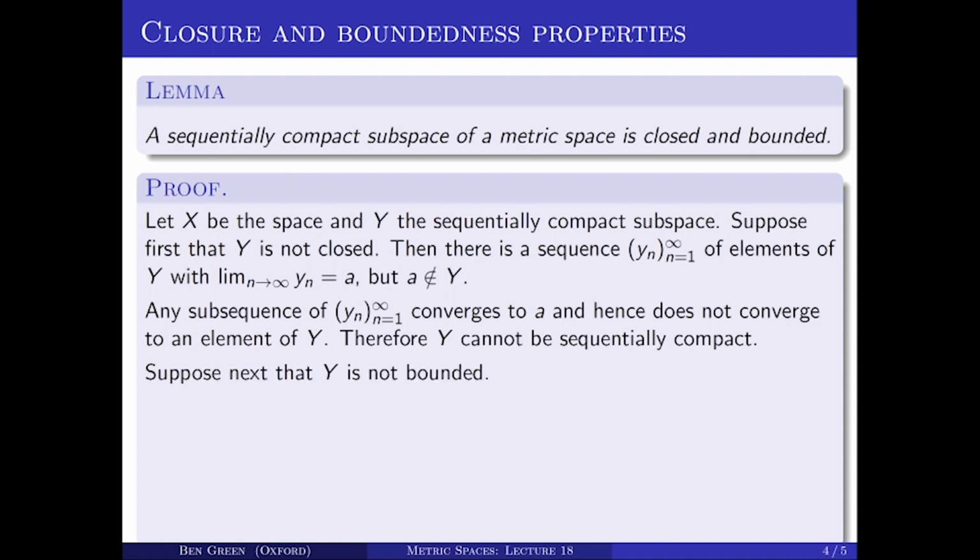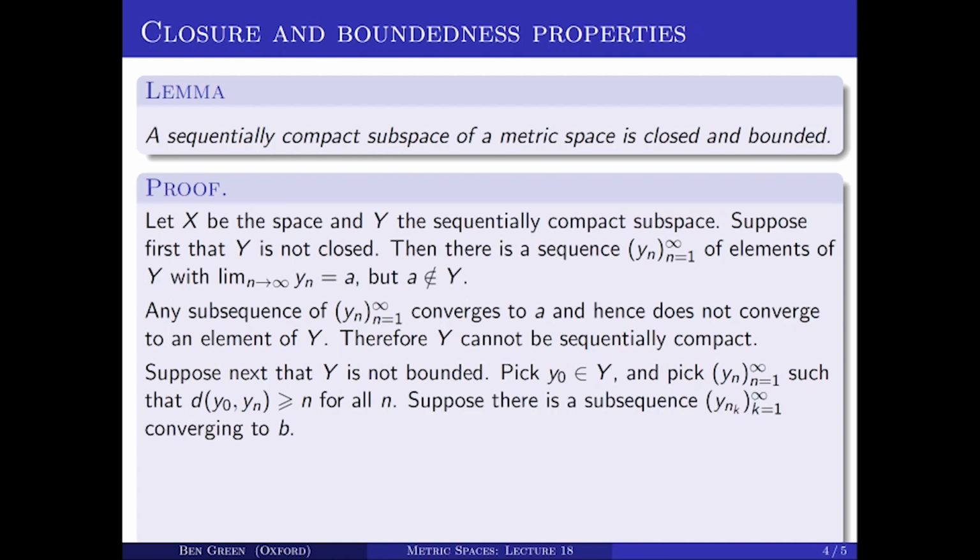Now suppose that Y is not bounded. Pick any point y_0 in Y. If Y is not bounded, it's certainly not empty, so it has a point y_0 in it. Now pick a sequence y_n of points increasingly far away from that y_0. For each n, pick a point y_n such that the distance from y_0 to y_n is at least n. I can always do that, otherwise capital Y would be bounded. If there was an n for which I was unable to do that, then the whole of capital Y would lie in the ball of radius n centered on y_0.